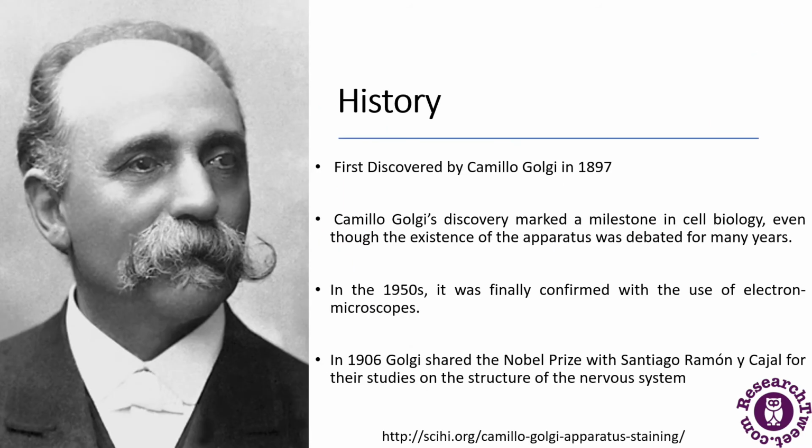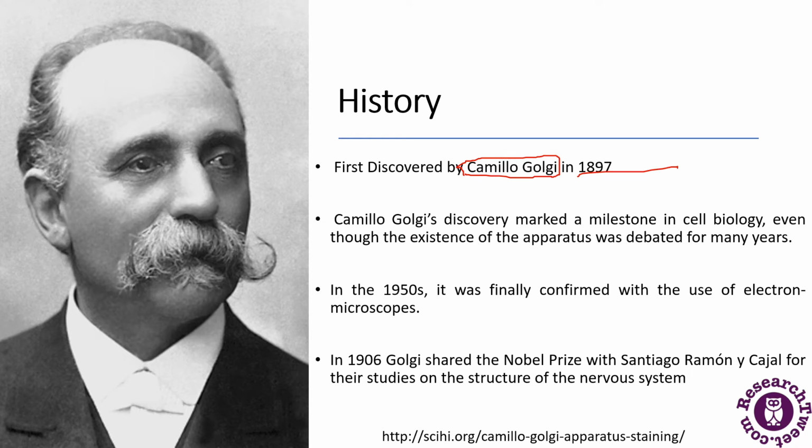Now history. Who discovered the Golgi apparatus or the Golgi body? It was first discovered by Camillo Golgi, and the Golgi apparatus has been named after him. He discovered the Golgi apparatus in 1897. It was a milestone in cell biology, as the existence of the apparatus was debated for many years.